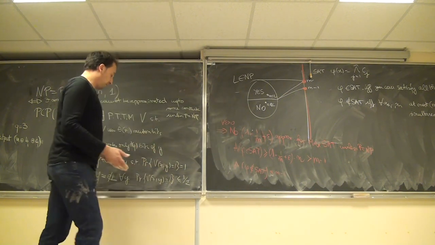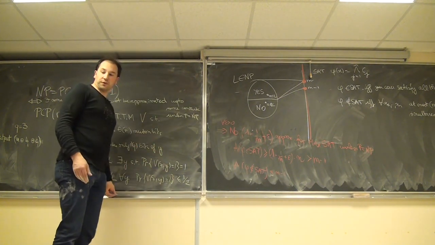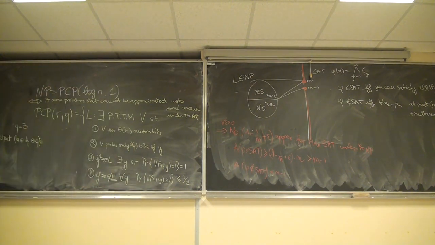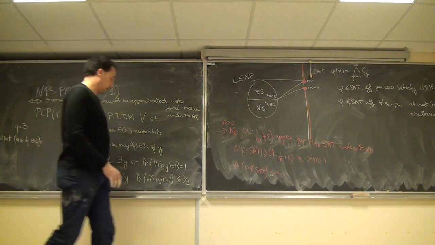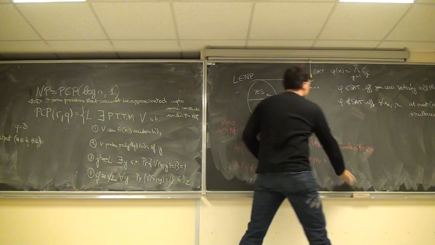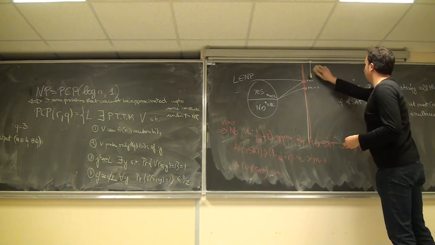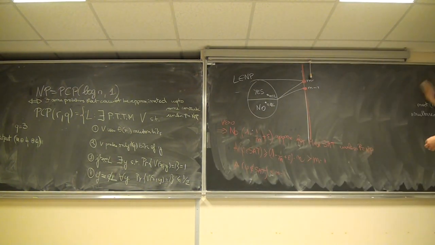So how does the new proof of the PCP theorem work? It basically shows that this gap can be amplified.